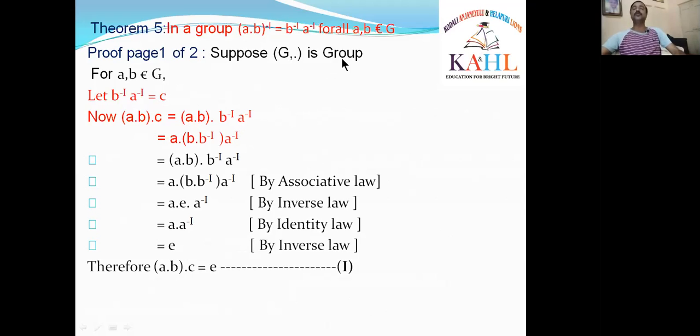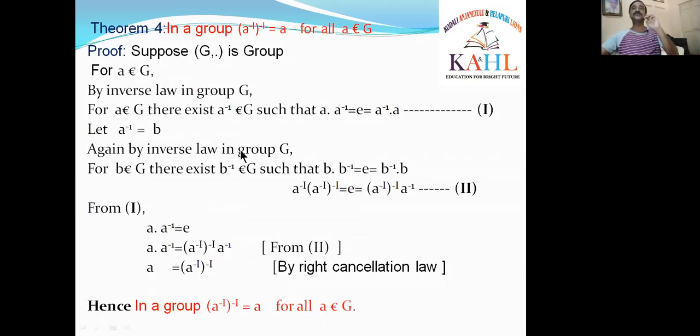G is a group. Group means it satisfies 4 laws. What are they? Closure law, associative law, identity law, inverse law. In these 4 laws, I am using the second law, that is the associative law. What is that associative law?